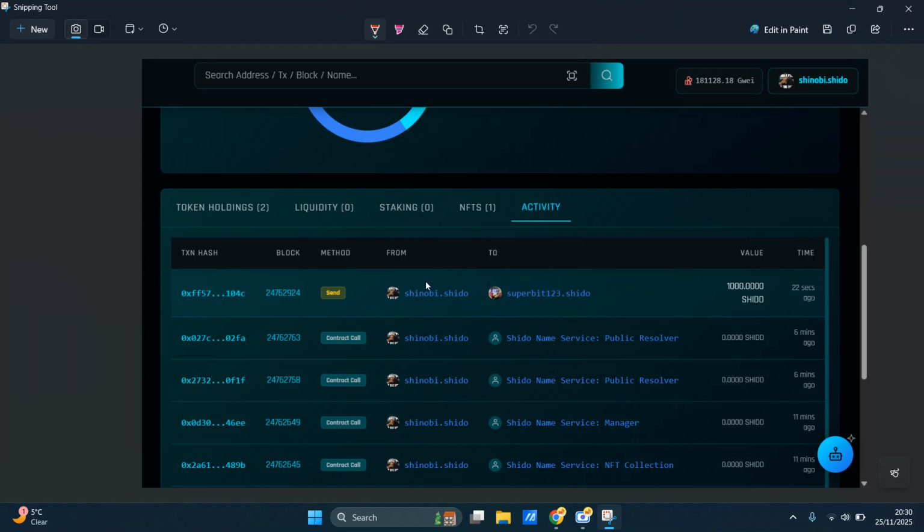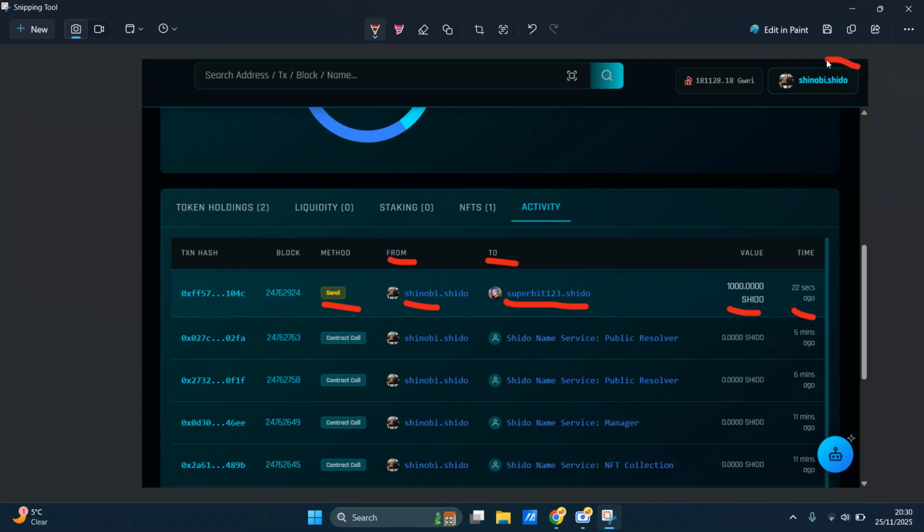I wanted to show you what would happen if I send from one domain name here, Shinobi, to another domain that is also registered. So this is how it looks. It's from and to, it's got the value, it's 20 seconds ago, and it was sent. And this is your transaction hash. You can tap on that, and it's showing you the block information that it was done.